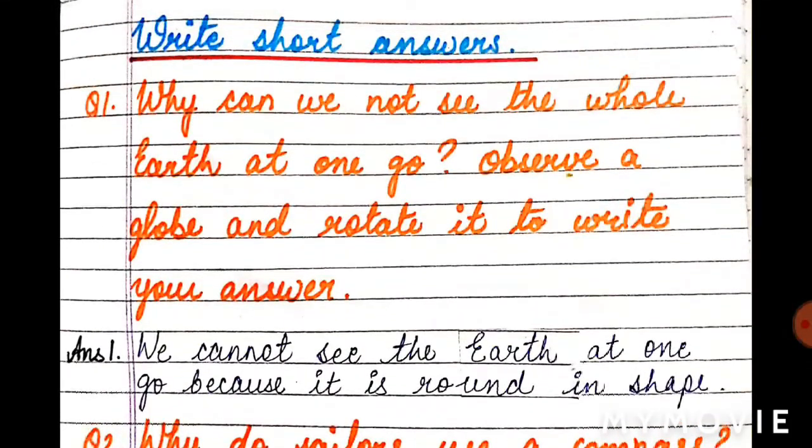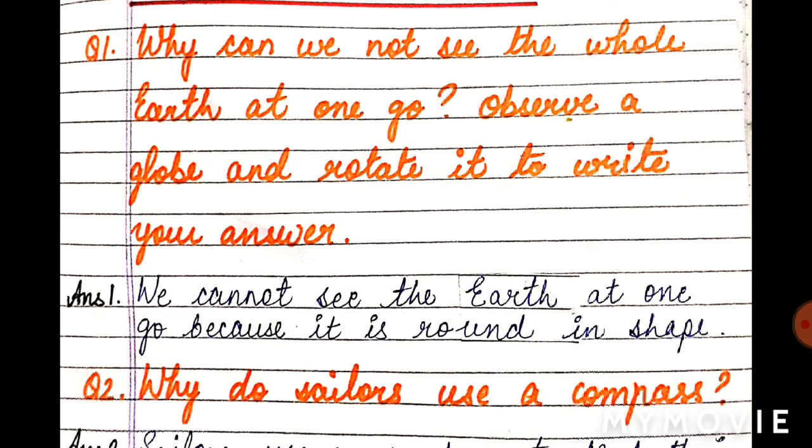So students, let's begin with our question answers. It is given, short answers. The first question is, why can we not see the whole earth at one go? Observe a globe and rotate it to write your answer. So when we see the earth, why can we not see the whole earth at one go? Why do we need to rotate it? So the answer is, we cannot see the earth at one go because it is round in shape.